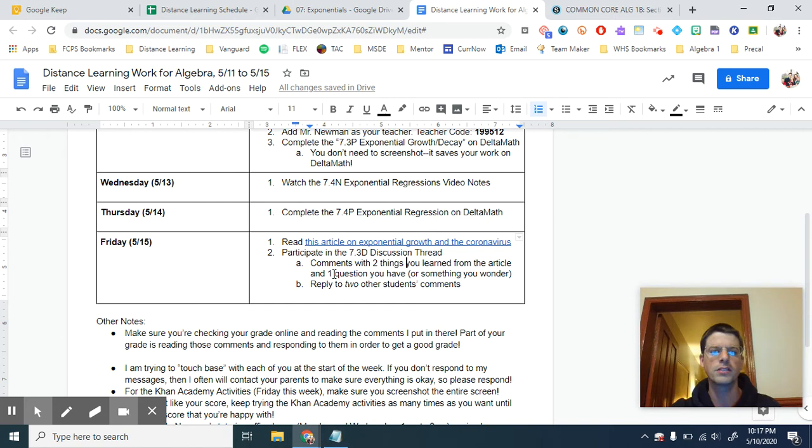And then you're going to type down 1 question that the article gave you or you have because of reading the article. Something maybe you're wondering about, okay? It can be math related, but it has to be related somehow to the article and something that we can discuss and talk about. Then you're going to reply to 2 other students' comments, okay? So you might have to wait a little while for your peers to comment, but once they do, then you need to reply thoughtfully to 2 other students' comments.